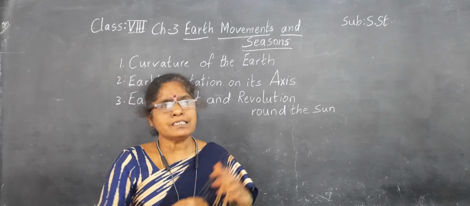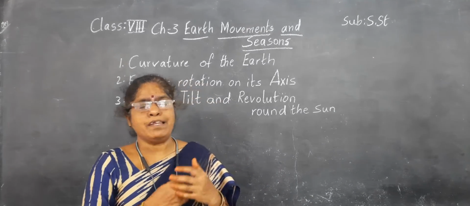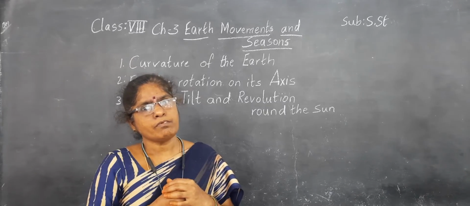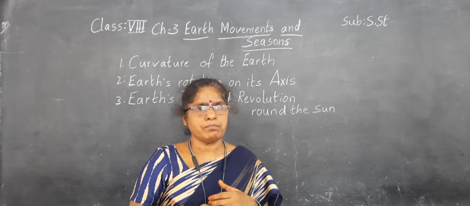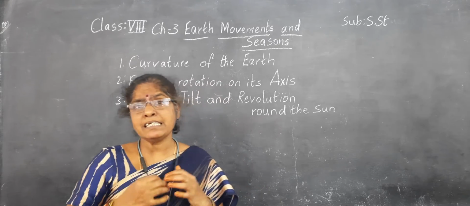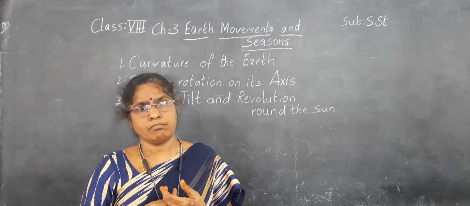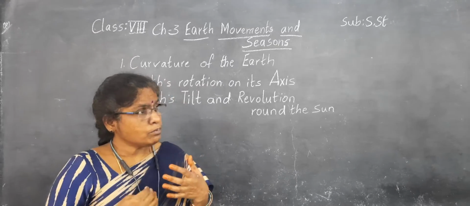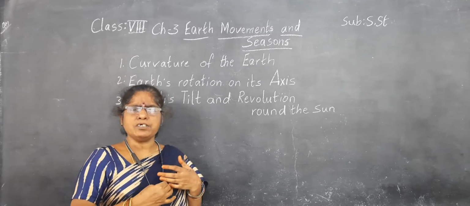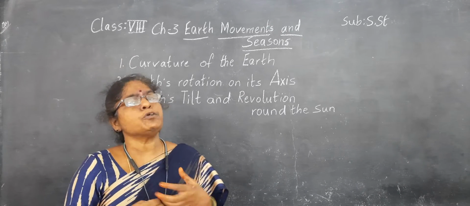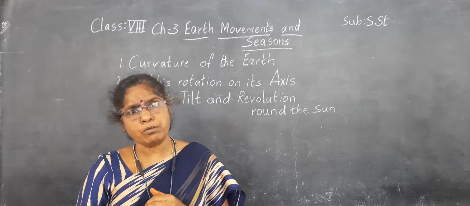Now, sometimes we are facing very hot and sometimes very cold. In one place only we are facing this. Some places are very hot and some places are very cold. Why are these changes occurring in a year? To know this, we should know some facts.